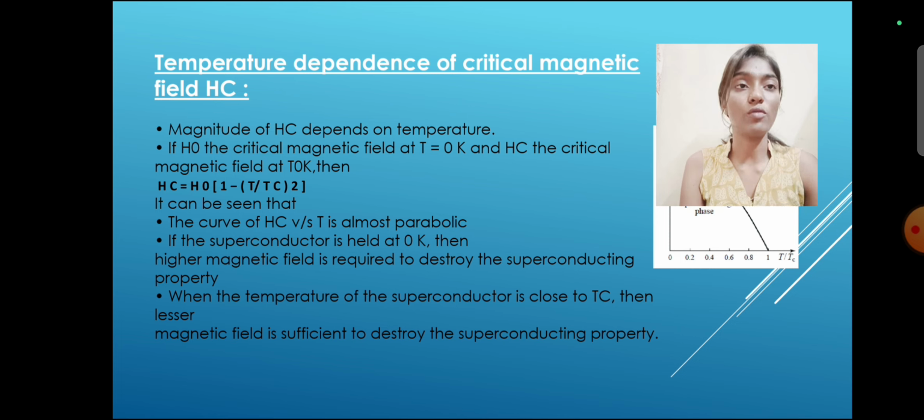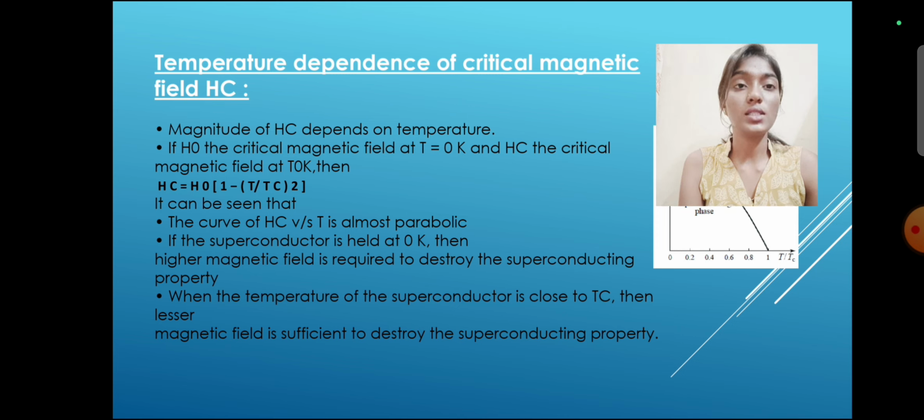Temperature dependence of the critical magnetic field Hc. The magnitude of Hc depends on the temperature. If H naught is the critical magnetic field at T equal to 0 Kelvin and Hc is the critical magnetic field at T greater than 0 Kelvin, then Hc equals H naught times 1 minus T divided by Tc, whole squared. It can be seen that the curve of Hc versus T is almost parabolic.